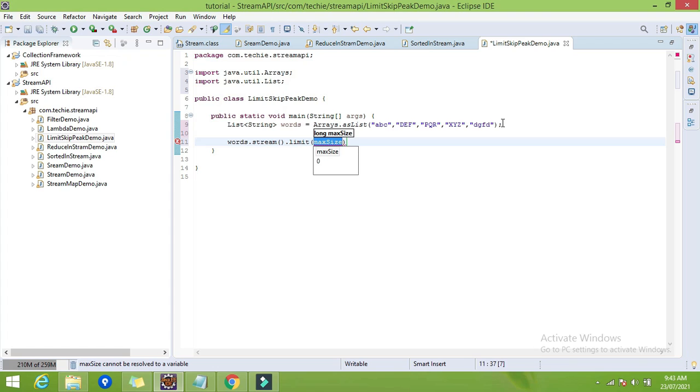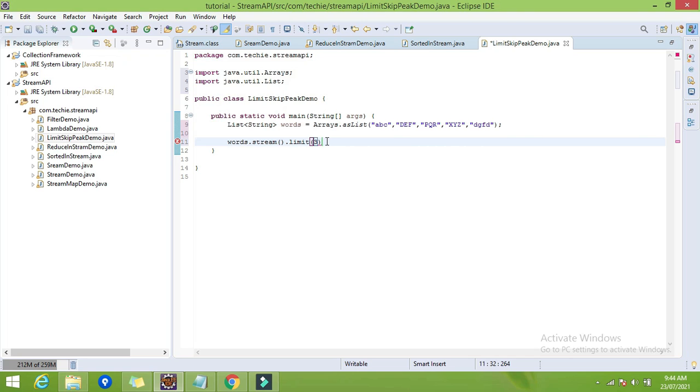The limit method takes a parameter of type long, so we can specify the number of elements you want to limit. I want the first three elements, so I will give the limit as 3. Now I can do any operation whatever we have learned before. We can apply filter, we can apply map, we can apply reduce, right?